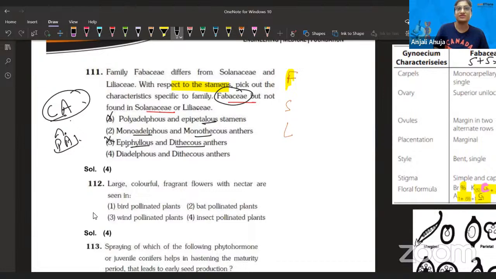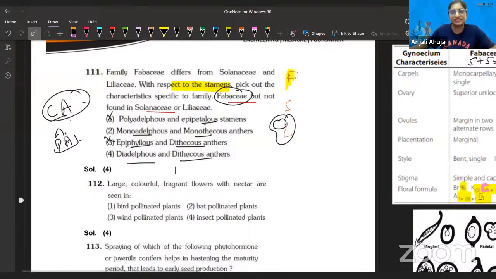Monothecous means theca, one chamber, is there, and monoadelphous means one pollen tube is found. Fabaceae doesn't have that. It's definitely diadelphous and dithecous. It's a typical one, right? Dithecous means two pollen chambers are there, and diadelphous means two pollen tubes will be found, right? Due to that, definitely the fourth is the answer.